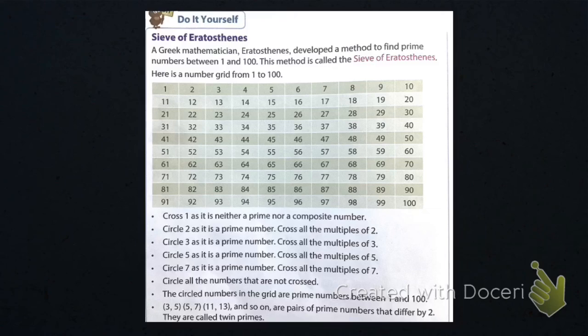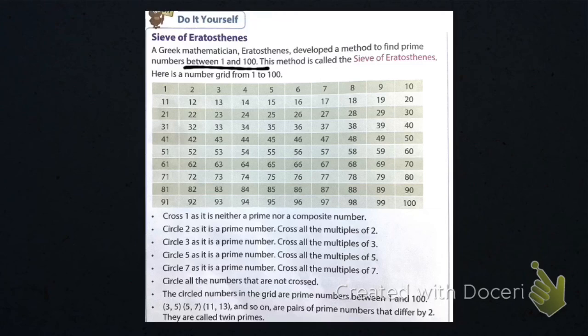Here we'll do one activity. If you don't have a book, go bring a book and we'll do one activity. So pause this video, go bring your book and do the activity. A Greek mathematician, Eratosthenes, developed a method to find prime numbers between 1 and 100. This method is called the sieve of Eratosthenes.